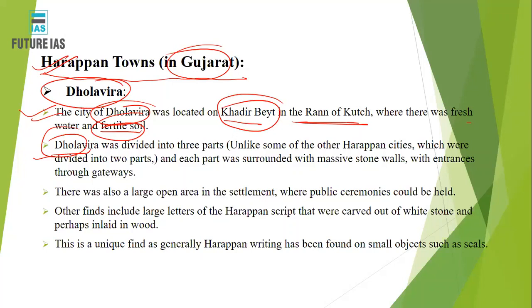But here, in the cities in Gujarat, for example the Dholavira town, were divided into three parts, right? Now, each part is surrounded with a massive stone wall with entrance through gateways, right? So there was different architecture, different making, right? There were three parts instead of two parts, and each part is surrounded by a massive stone wall. Okay, and there was entrance through different gateways which led to these individual parts, right?